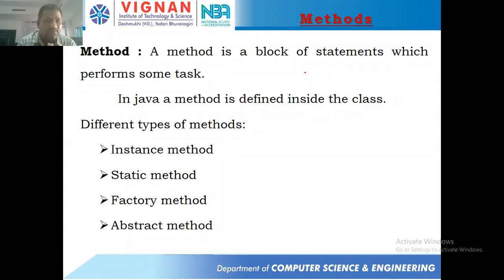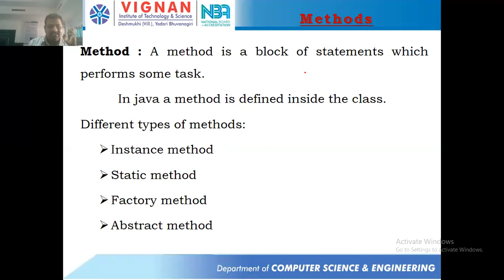In Java, the method should be defined inside a class, and we have different types of methods. In C, you'll see two types of methods: predefined method and user defined method. In C++ also, two types, and you might see one more about the virtual keyword. But in Java, we'll have 4 types of methods: instance method, static method, factory method, abstract method.